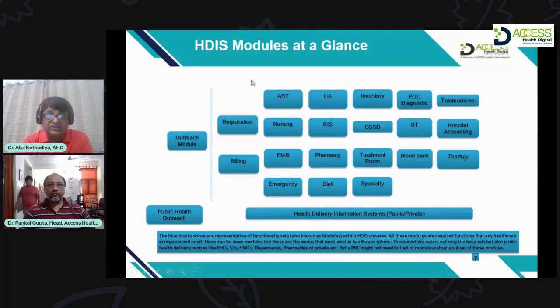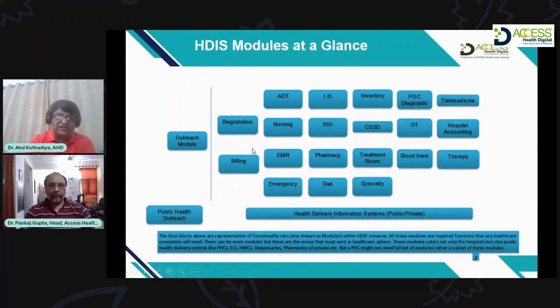The nursing module takes care of nursing stations; whatever activities nurses are doing are recorded in the nursing module. For example, raising the indent or receiving medications in the ward, bedside procedures, input and output of the patient, and temperature charts. All these activities are taken care of by the nursing module.